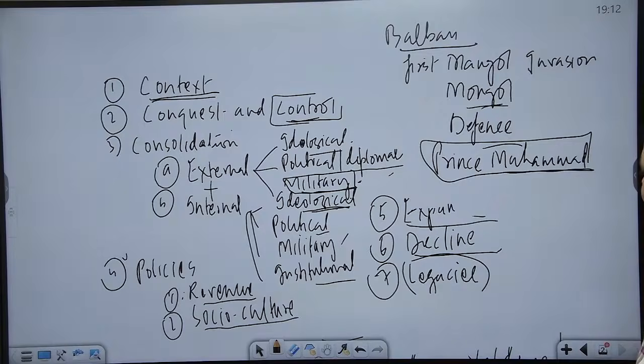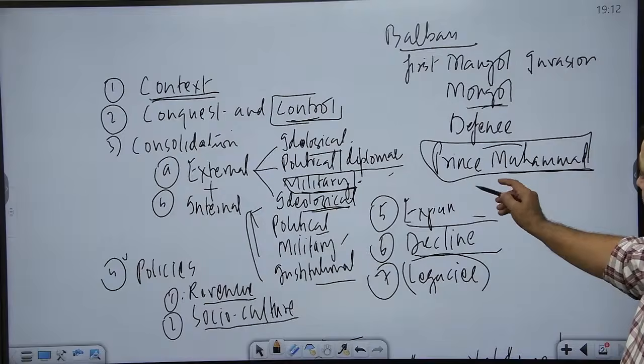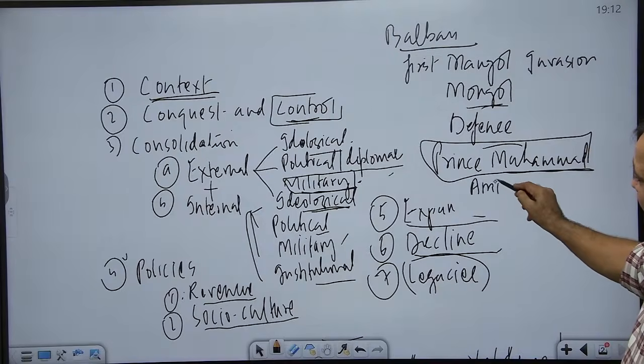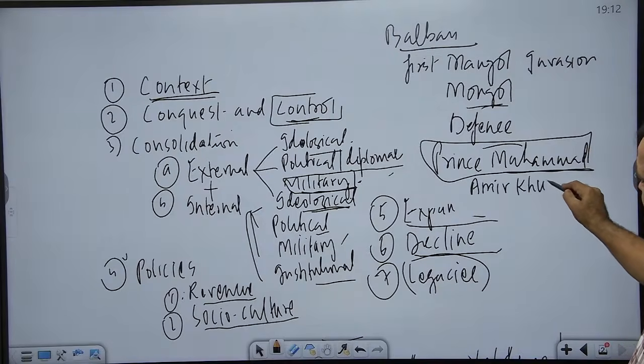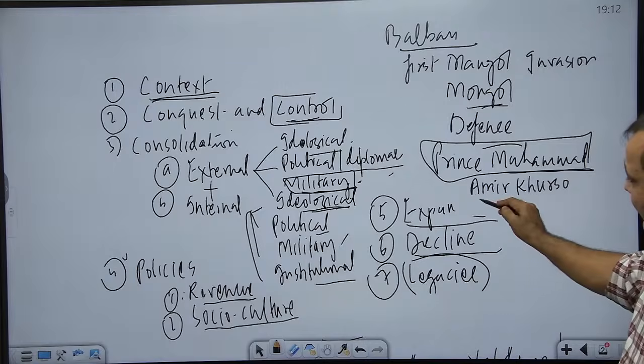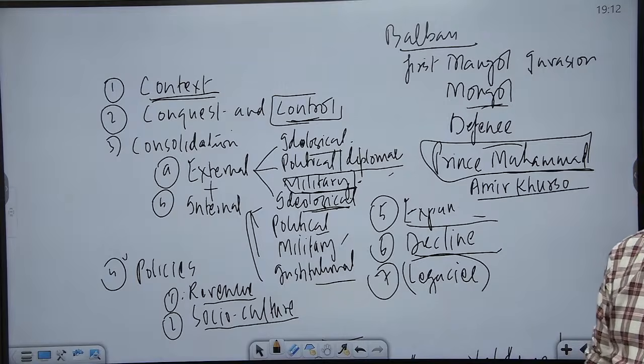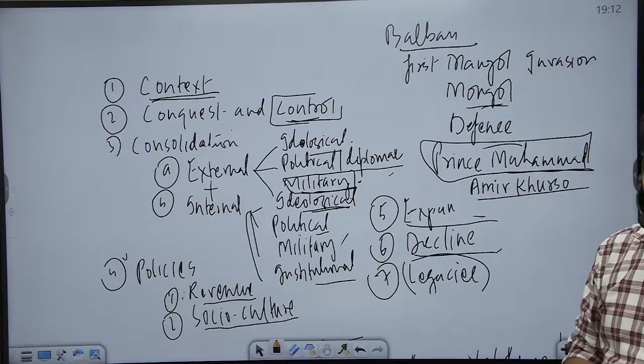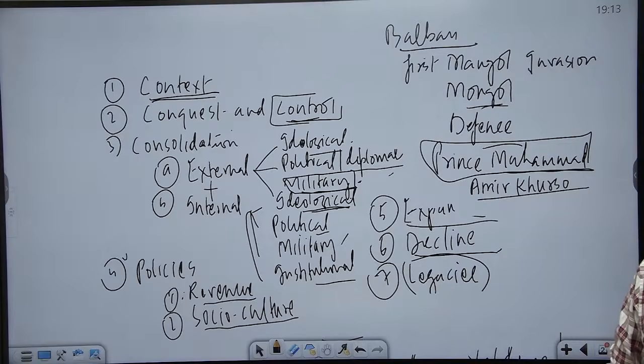This person was also the first patron of Amir Khusro. Amir Khusro, you must be knowing, a disciple of Nizamuddin Aulia and a very important personality of the medieval time. He witnessed the reigns of around one dozen sultans, but his earliest patron was this Prince Muhammad, and his main patron was Alauddin Khalji later on.